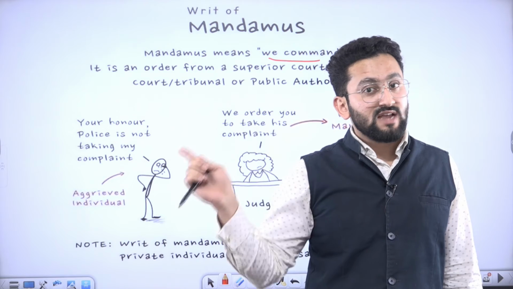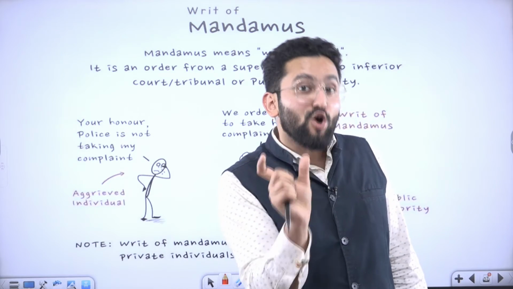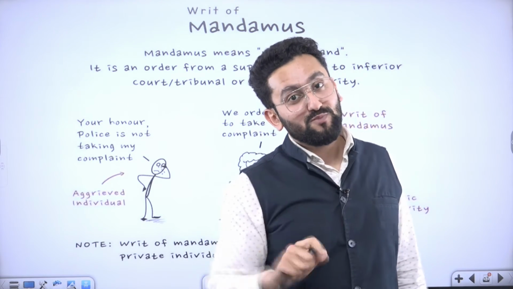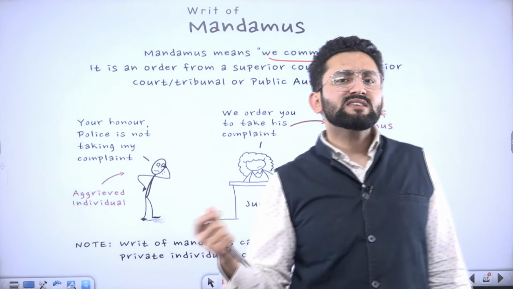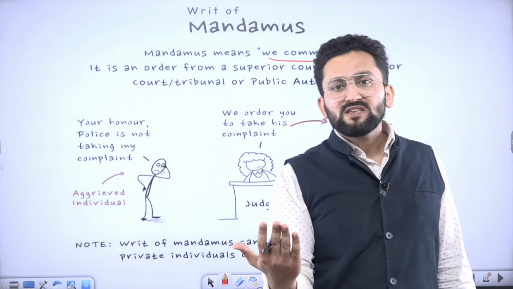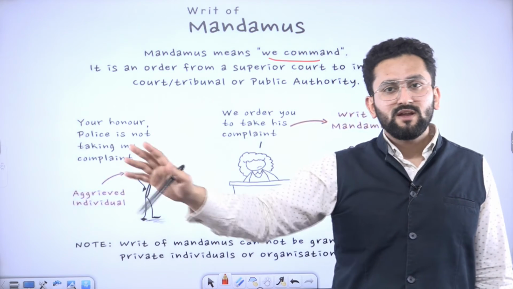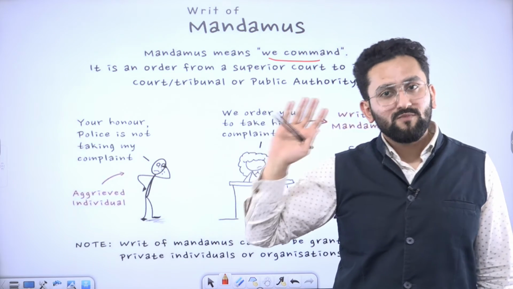Okay. For example, in habeas corpus, the department has to produce the body because the body is the issue. That person is the issue. Person in custody is the issue. But in this case, mandamus, a simple direction can be issued on the basis of proofs which you have provided, and that particular person, particular authority will be given a command that you have to perform this task.